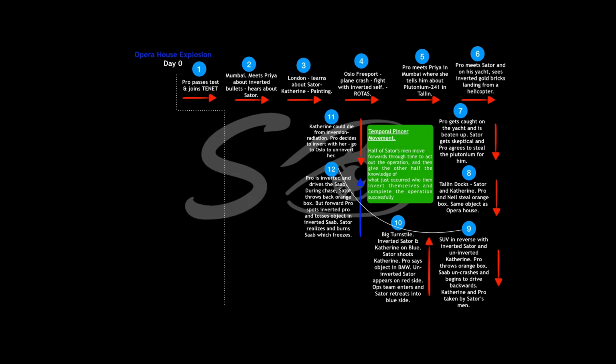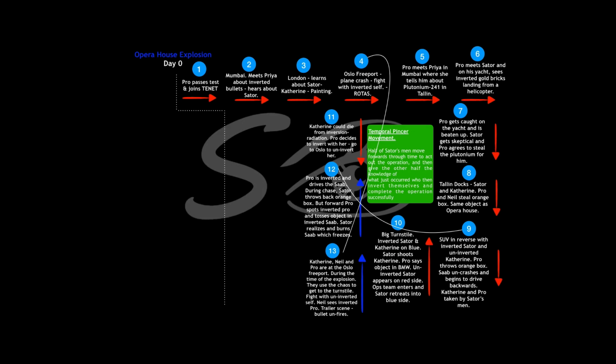This is where the Saab crashes and Sator lights the car on fire, and since he's inverted, the car freezes after it burns, causing some hypothermia. Catherine, Neil and the protagonist are at the Oslo Freeport, 1 week into the past since their inversion. On their way, they discuss the grandfather paradox, and they are there around the time of the plane crashing into the Freeport. They use this chaos to get to the turnstile.